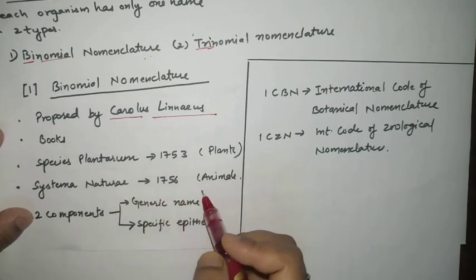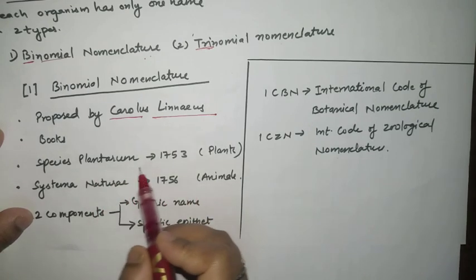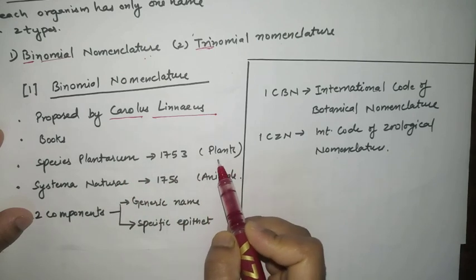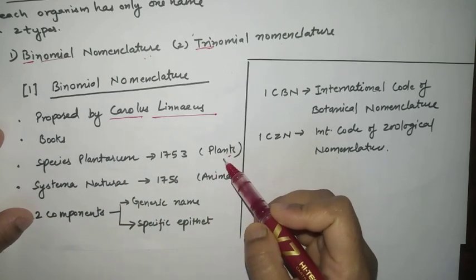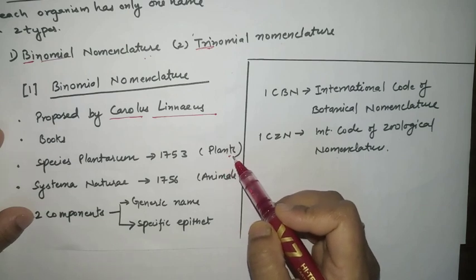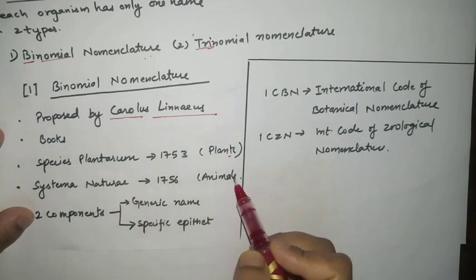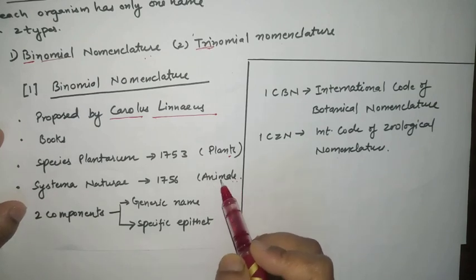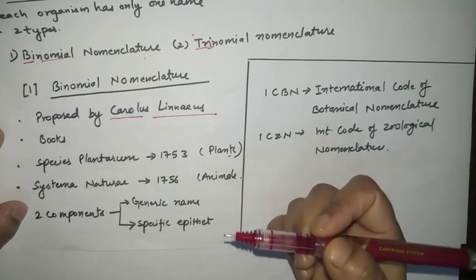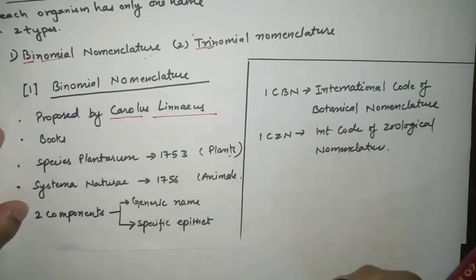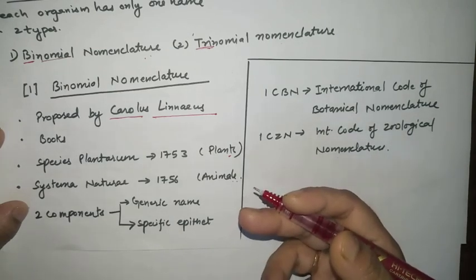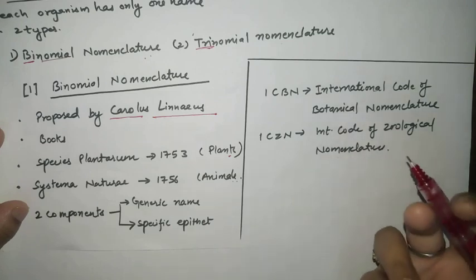So what are these books? The Species Plantarum is related to plant species. In this book, everything is written about plants, the classification of plants. In the Systema Naturae, all the details are written about animals. So different books are there, as we know that there are two major fields of biology, zoology and botany, for plants as well as for animals.